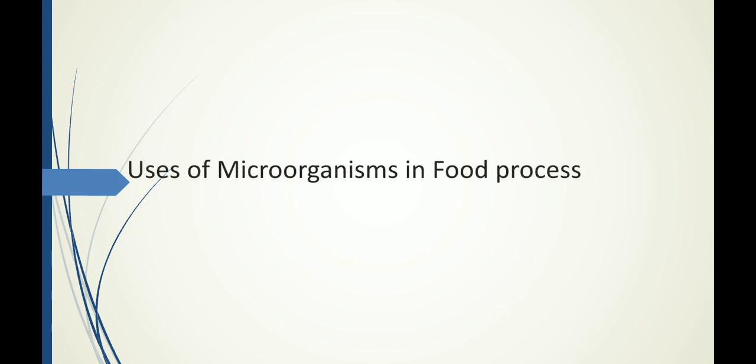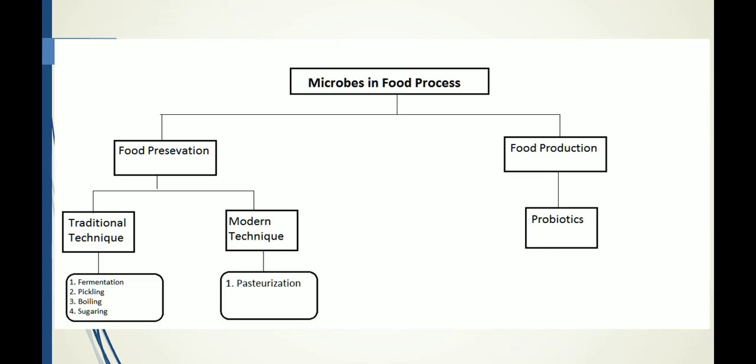So now let us go into the first topic, uses of microorganisms in food processes, which includes two steps, that is food preservation and food production. The food processing involves two major steps, food preservation and food production. Before that, let us see how microbes are helpful in the food process. As I said earlier, food processing involves two major steps, that is food preservation and food production.